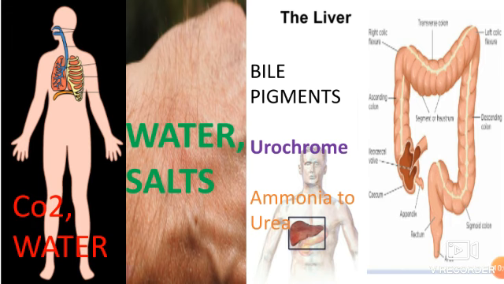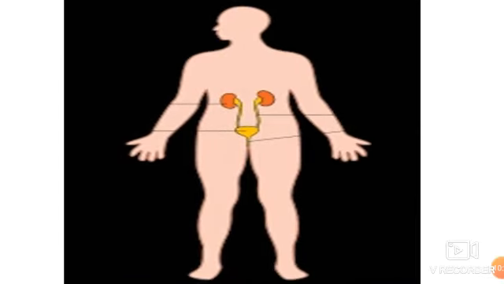If you observe here, compared to all these processes, most of the metabolic waste materials along with the excess of water and minerals are all excreted by the urinary system in our body. Why?